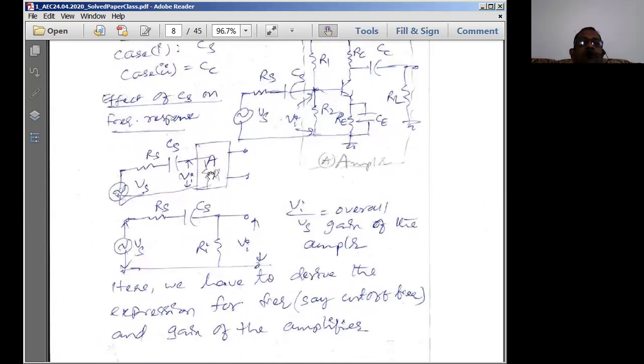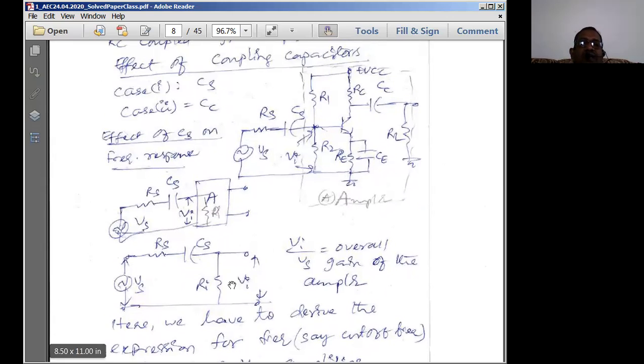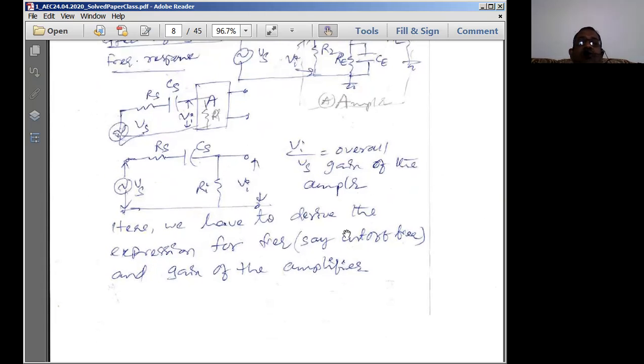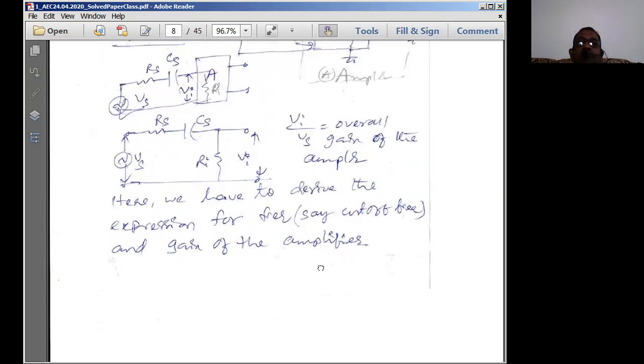I can replace this entire stage with the input resistance Ri. Therefore, the overall gain of the amplifier is going to be... Vi can be treated as the input voltage of the second stage, or I can say the output voltage of the first stage. Ri is the input resistance.